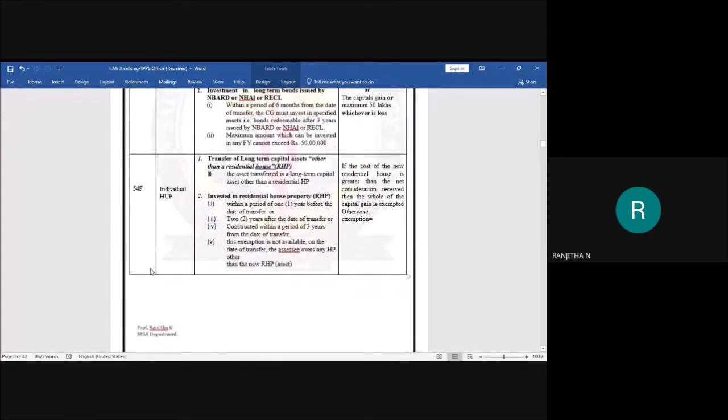Next, Section 54F. Section 54F will be applicable to the individual and the HUF. If he is satisfying these two conditions, then he is going to claim an exemption under Section 54F. The first thing is transfer of a long-term capital asset other than a residential house. The asset transferred is a long-term capital asset other than a residential house property. And the second condition is investment in a residential house property.